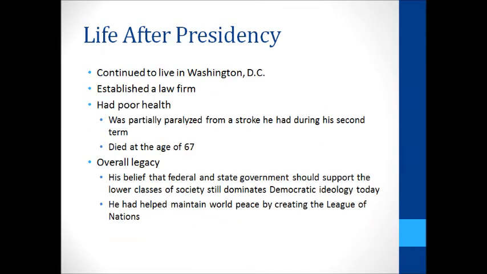Wilson continued to live in Washington, D.C. after his presidency. He established a law firm. He had very poor health because he was partially paralyzed from a stroke he had during his second term. He ended up dying at the age of 67, and he was a very significant president because his belief that federal and state governments should support the lower classes of society still dominates democratic ideology today, and he helped maintain world peace by creating the League of Nations.